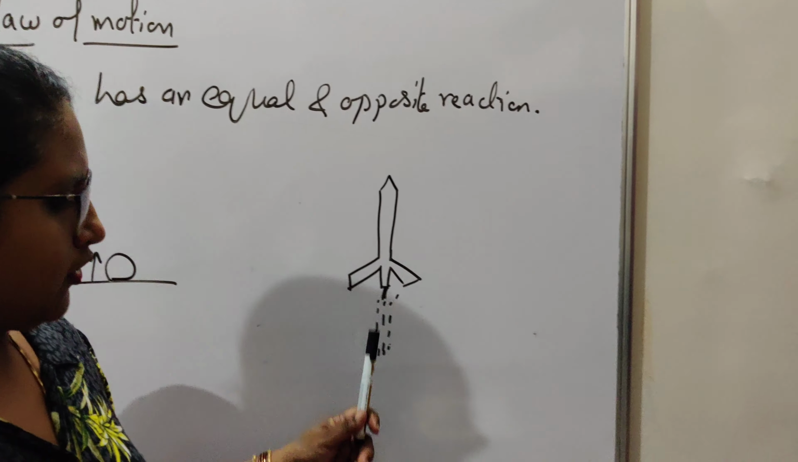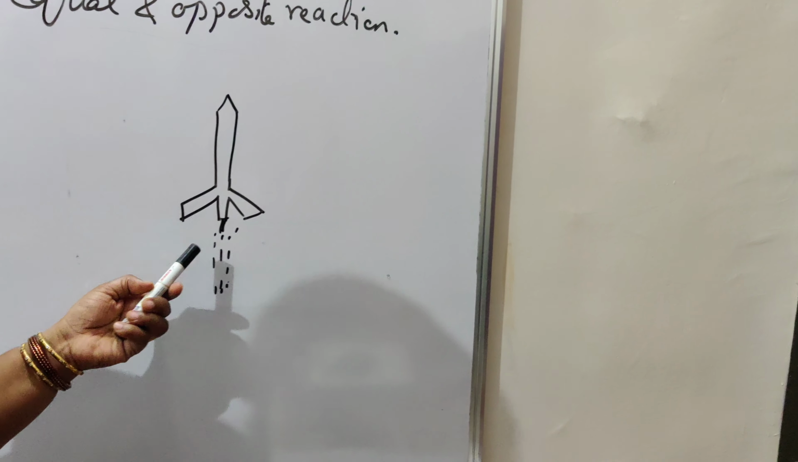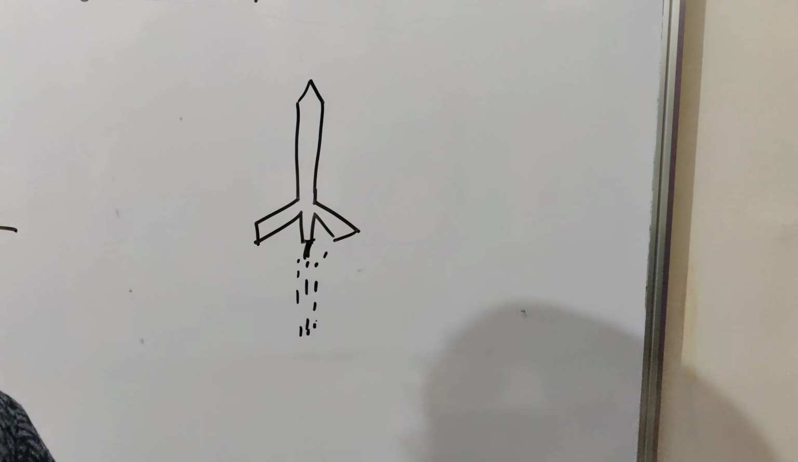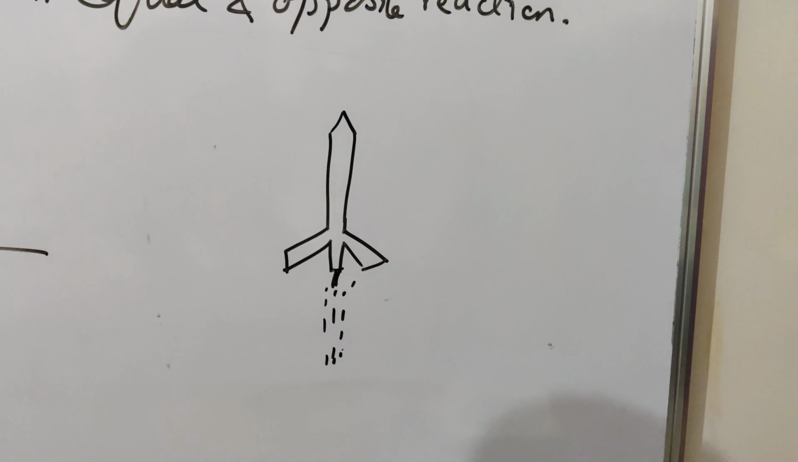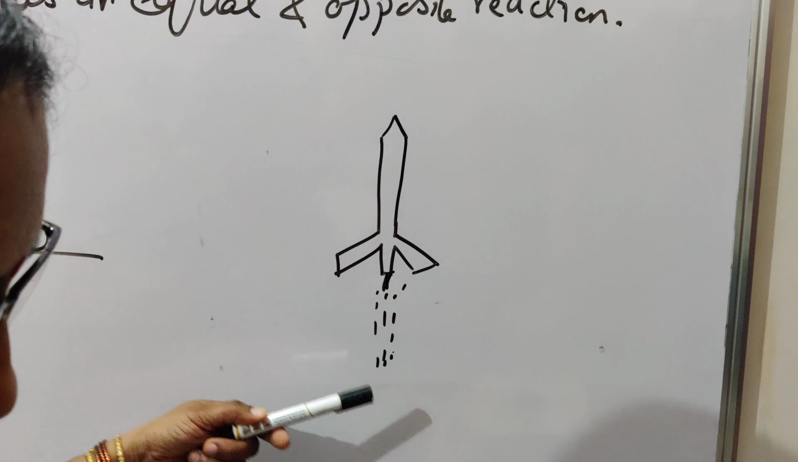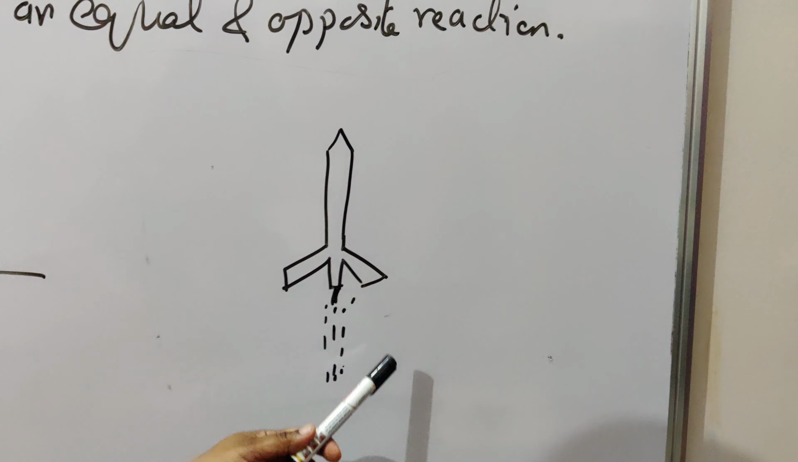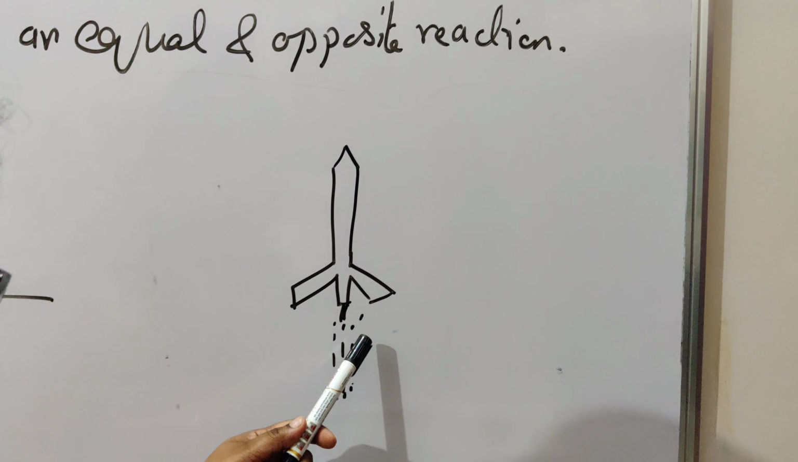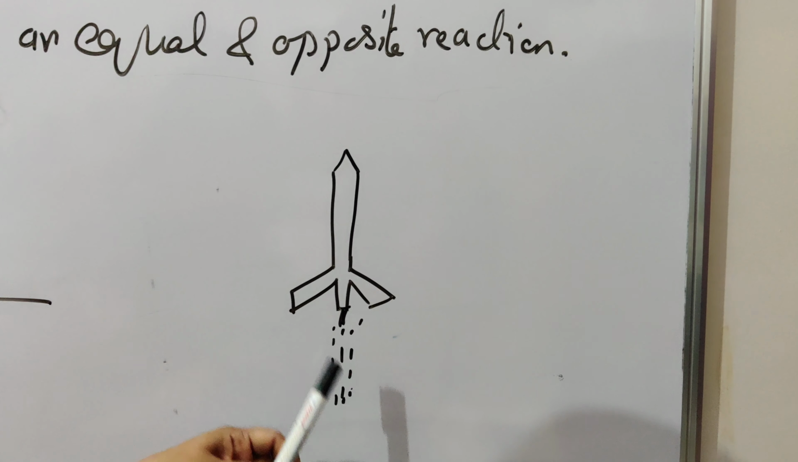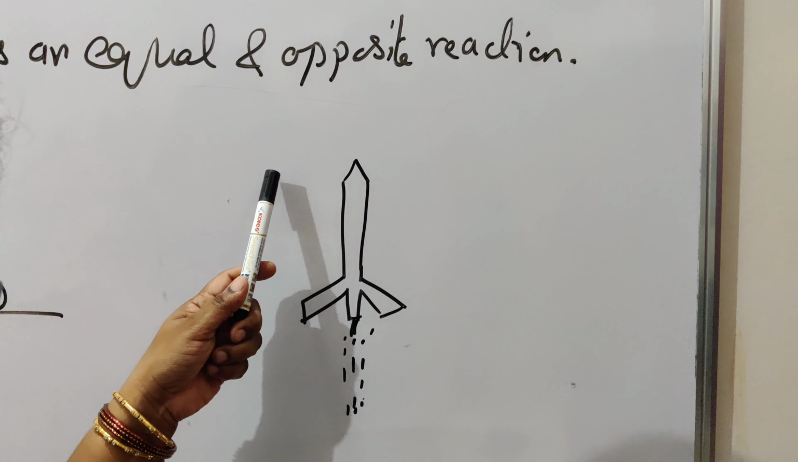Another example, a rocket is there. Okay. What happens to the rocket? The rocket will move in the upward direction. So what is the action here? In a rocket there are fuels. When fuel is burned in large quantity, then the gases come out and with great force the rocket moves in the upward direction.